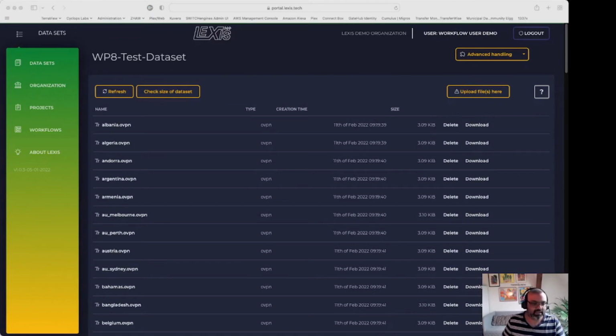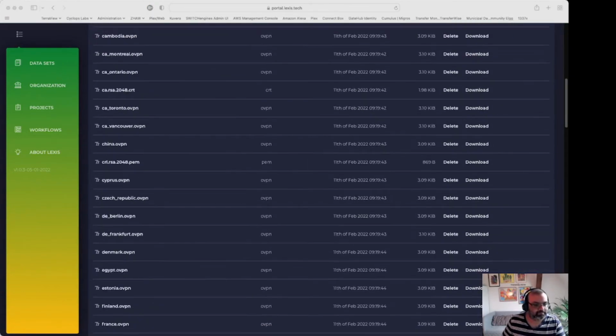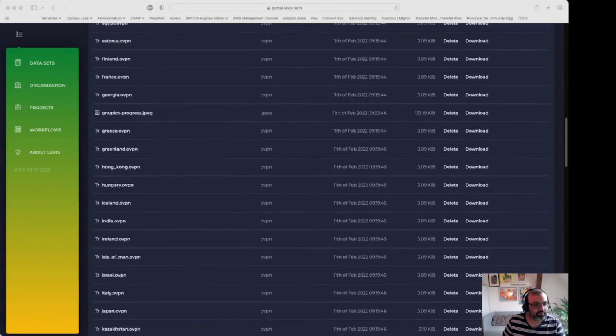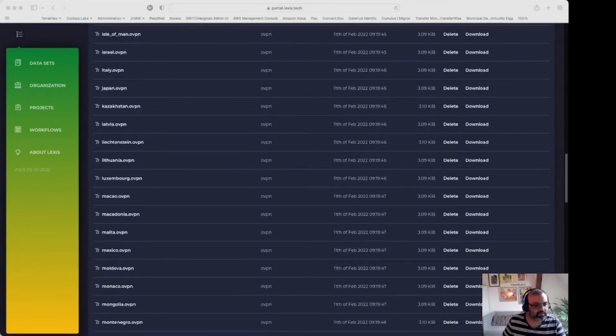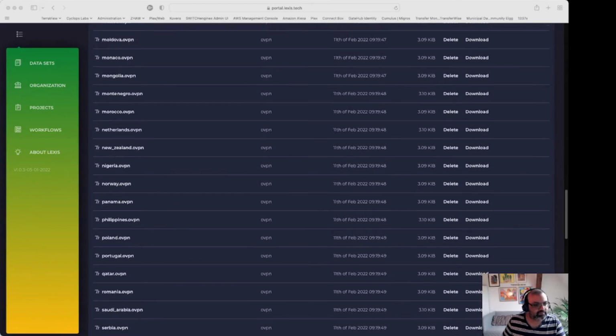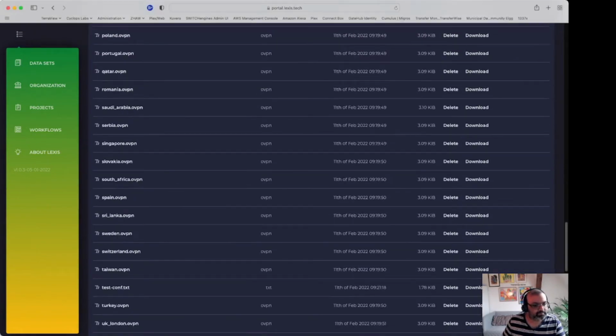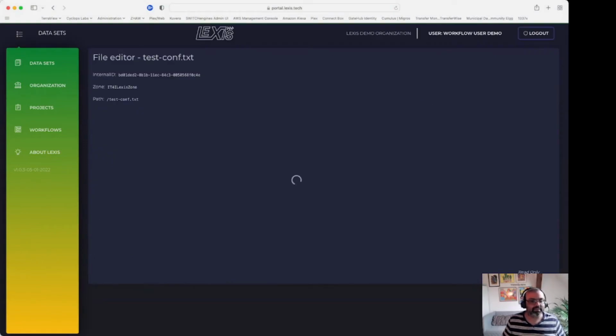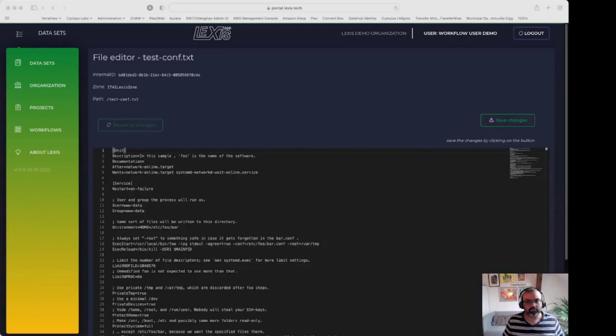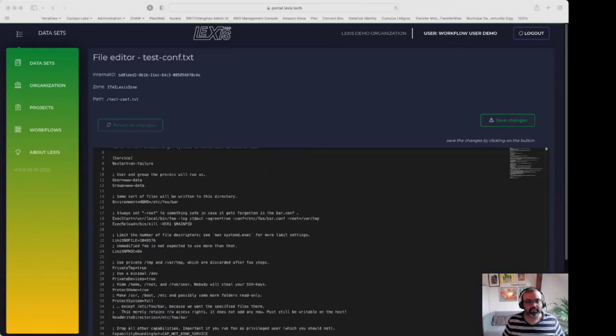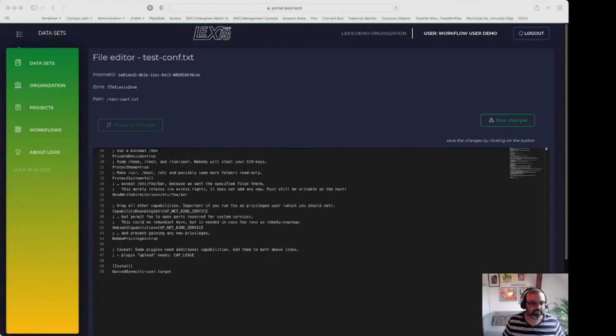Two interesting functionality I want to highlight here is the inline editing of the configuration file. So let me look at one configuration file here just to show the example. This capability is there to enable the workflow user to modify the workflow configurations inline.